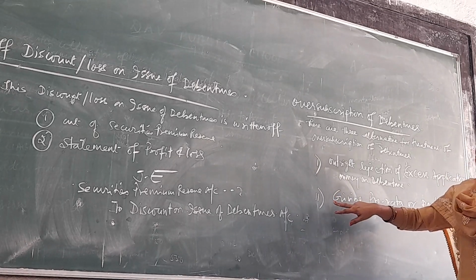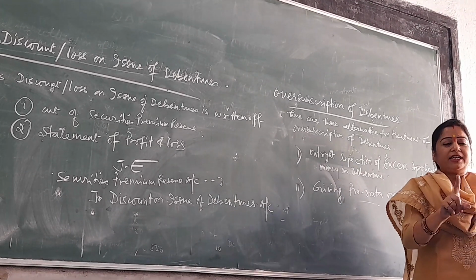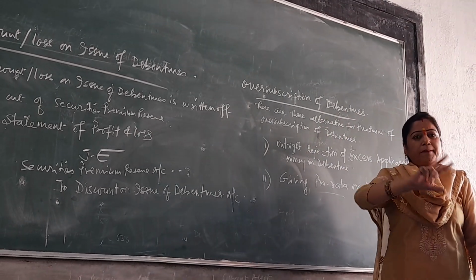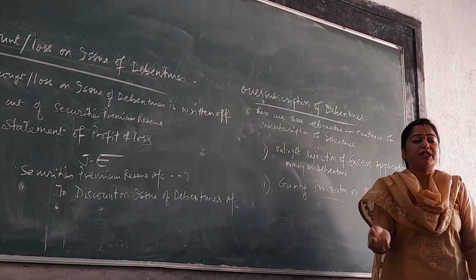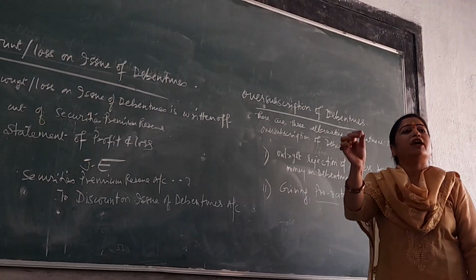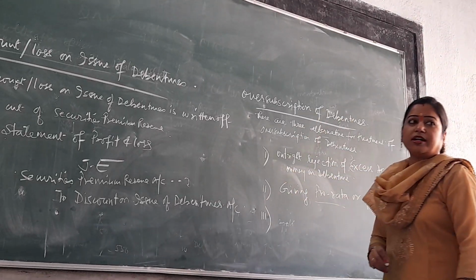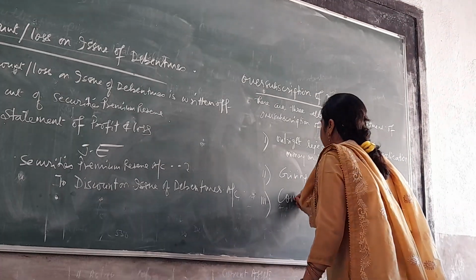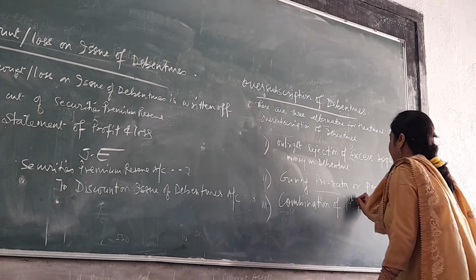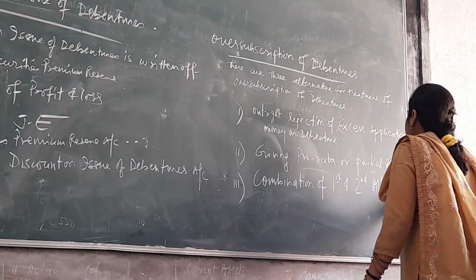In the second case, what will the company do? The company is going to give pro rata allotment. That is, the 10,000 debenture applicants will be given 8,000 debentures. So the company will be giving pro rata allotment. That means for every 10 debentures applied for, the company is going to allot 8 debentures. And coming to the third alternative. What is the third alternative? That is a combination of the first and second alternative.